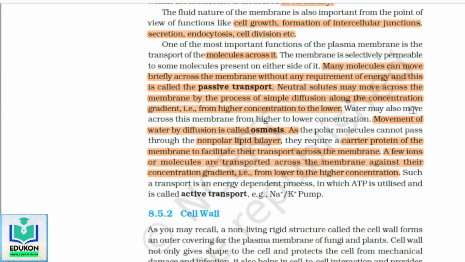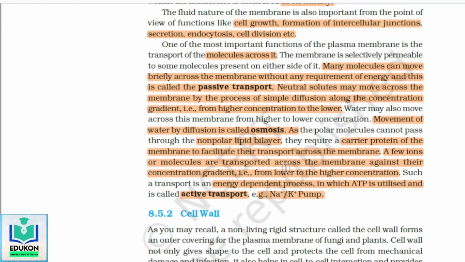Also, a few ions or molecules are transported across the membrane against the concentration gradient, that is from lower concentration to higher concentration. Such transport is an energy dependent process in which ATP is utilized, and is called active transport. You can take the example of the sodium and potassium pump. So what is the role of the membrane?